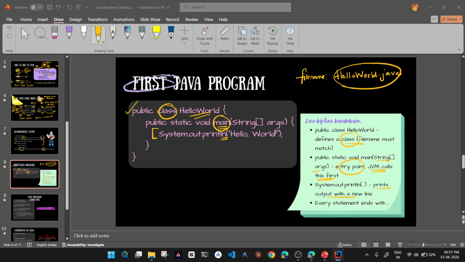You can't distinguish Hello World and 1 plus 1 plus 1. So by now you would have understood System.out.print will print things in the same line. If we add ln to this, the next line will get printed on the next line, meaning after printing Hello World, it goes to the next line. Let's see one more example here. System.out.println.